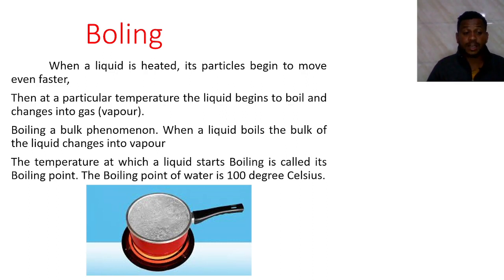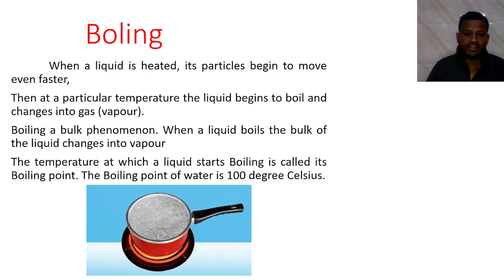Here we can see that boiling is a bulk phenomenon. It takes some temperature and some time to boil. When a liquid boils, the bulk of the liquid changes into vapors. When you boil the water in the vessel, a lot of the water starts to evaporate from that vessel.